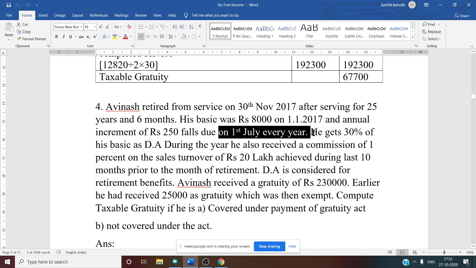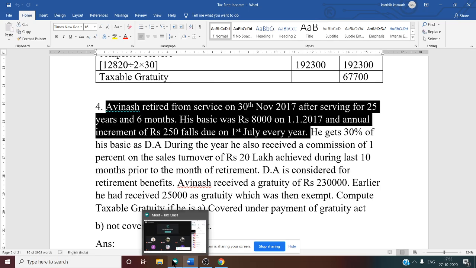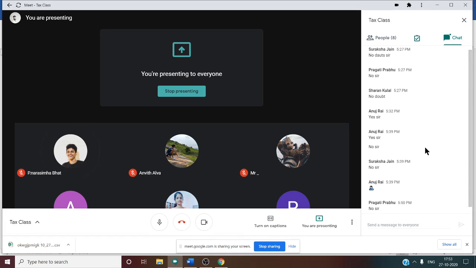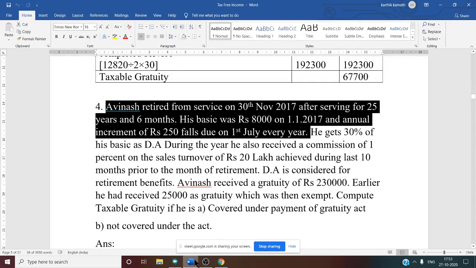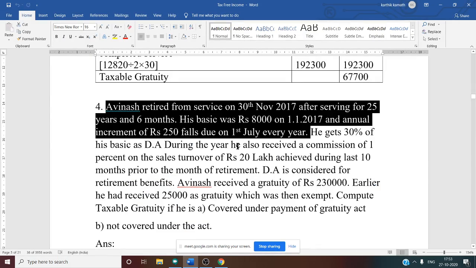Can you tell me by seeing the question, with the increment how many months are there? 4, sir. We have to exclude November. Yes. So 4. Yes, correct. Because July increment is there, August increment is there, September increment is there, October increment is there. November is the retired month, so November is not there. Exclude. So July to October, that is with the increment.